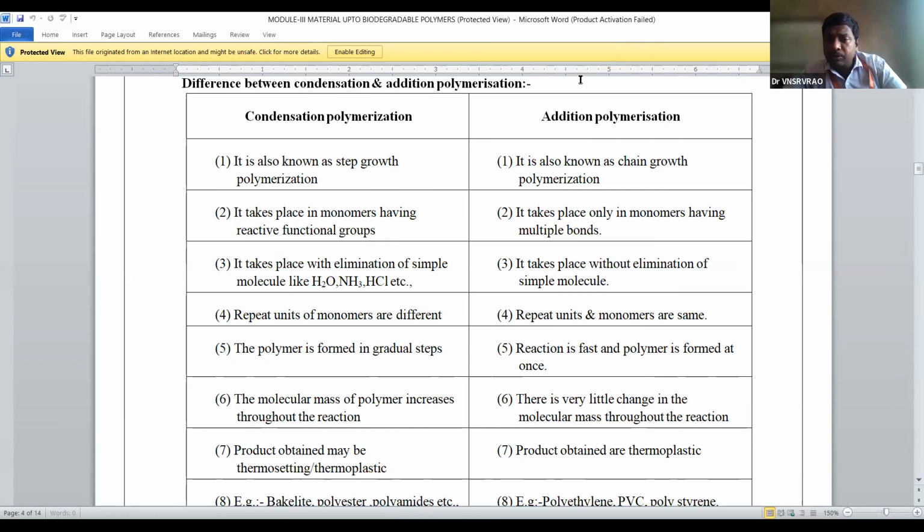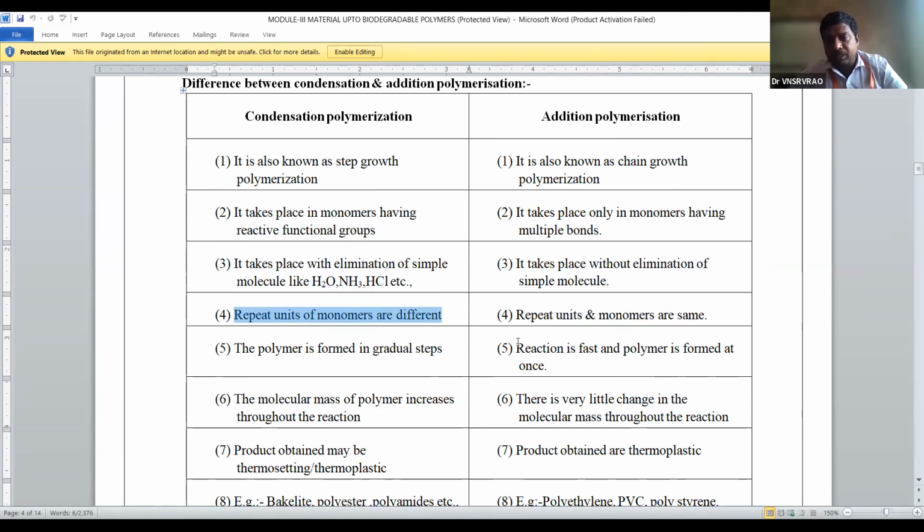Addition polymerization takes place without elimination of a simple molecule, that means there is no formation of byproducts. But in condensation polymerization, byproducts form, eliminating simple molecules like water, ammonia, and hydrochloric acid. In addition polymerization, the repeating units and monomers are the same, which is an example of a homopolymer. In condensation polymers, the repeating units and monomers are different, so it is an example of a heteropolymer or copolymer.